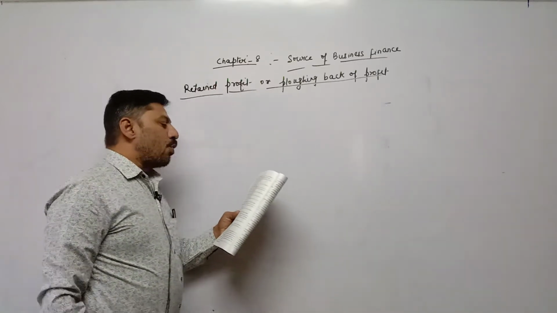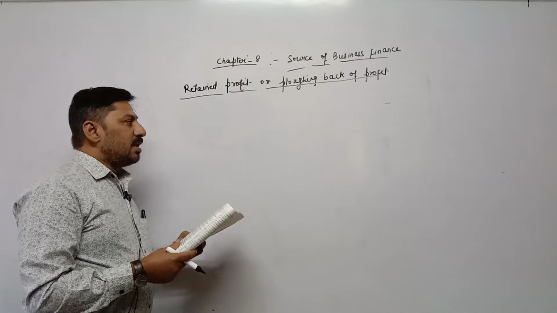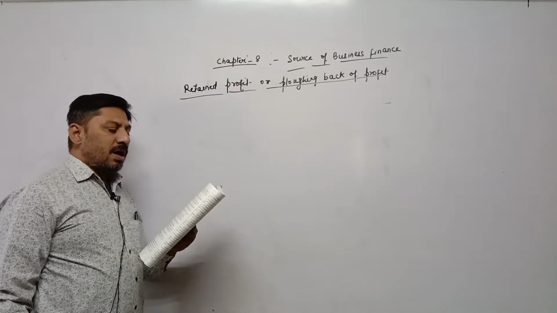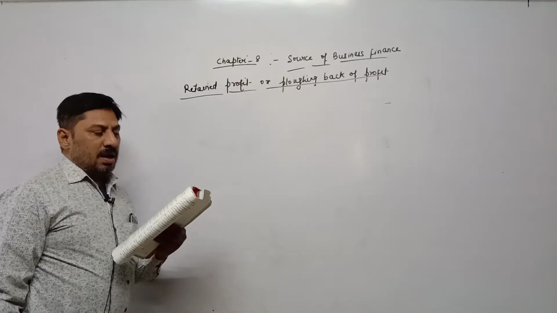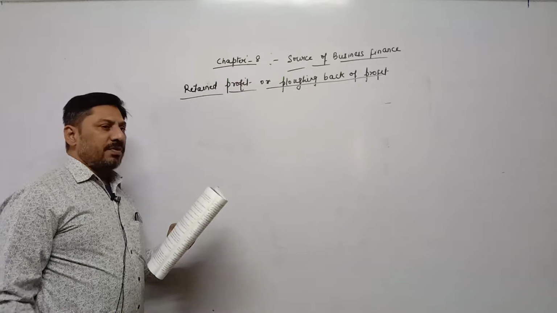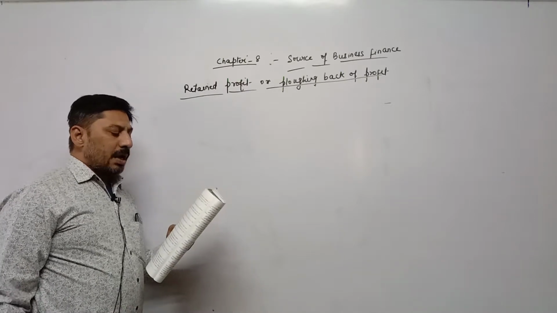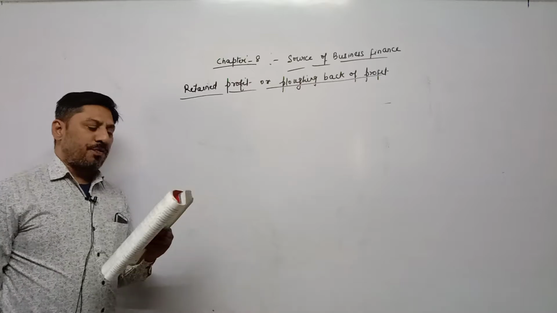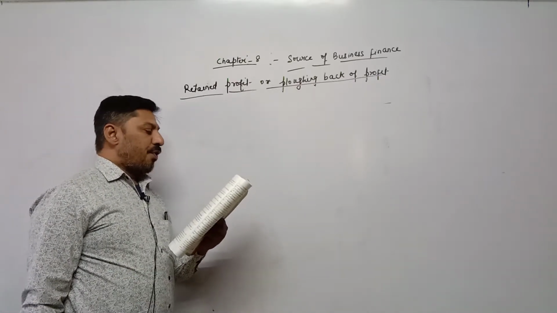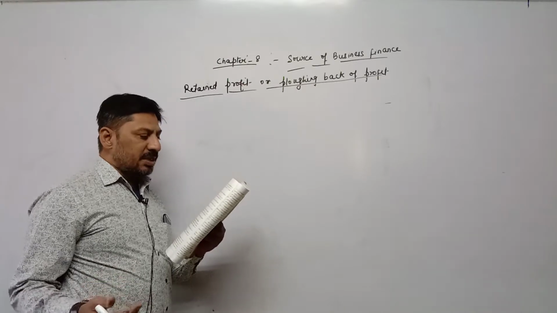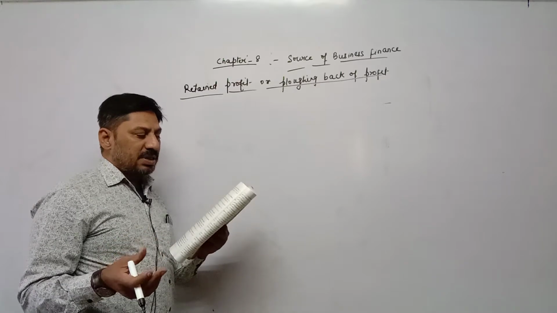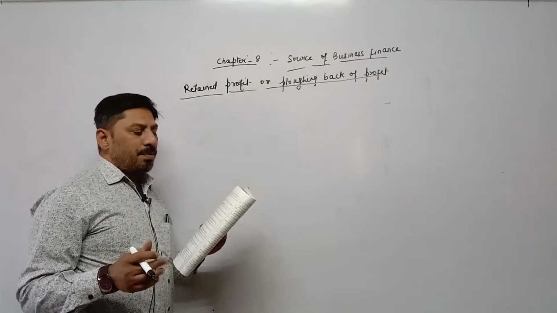Meaning, during sound financial position, when a company has a sound financial position, their financial position is very strong, and the company earns more profit. After earning profit, instead of distributing all profit in the form of dividend, the company keeps some part of profit in the form of reserves, means savings in business, for future payment of business liabilities, or this accumulated profit can be reinvested in the business.